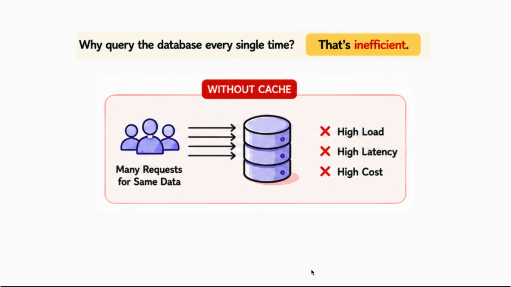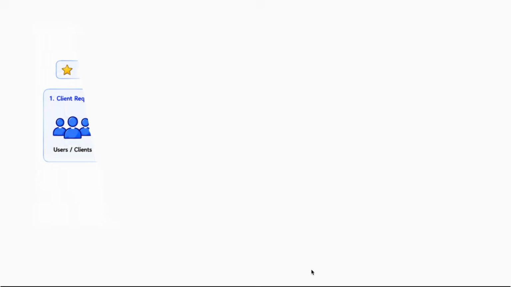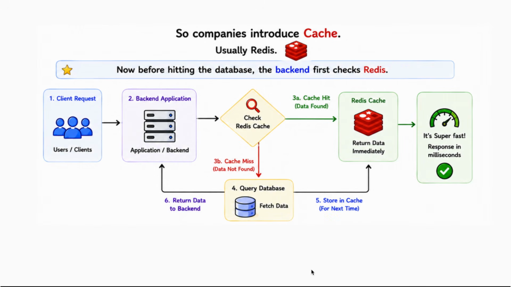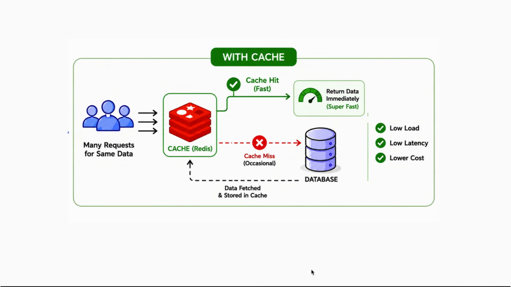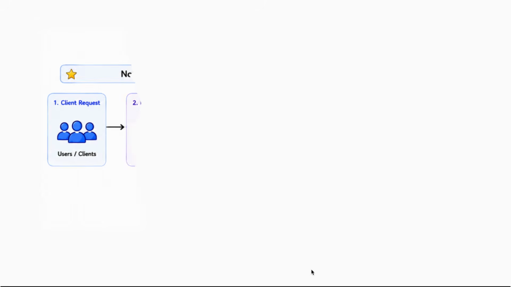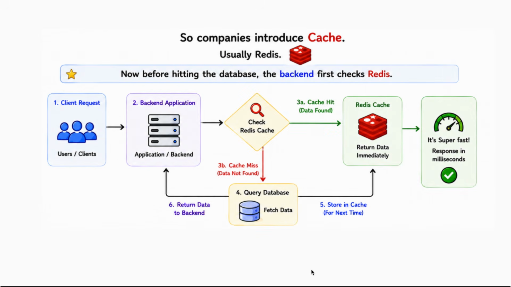That is inefficient. So companies introduce cache, usually Redis. Now, before hitting the database, the backend first checks Redis. If data exists in cache, return immediately. It's super fast and returns the response in milliseconds. Only if data is not found in cache, then query the database. This dramatically reduces database load, and this is why Redis becomes one of the most important technologies in modern backend systems.